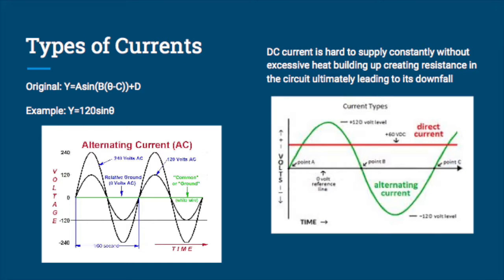Here are a couple images of different currents. On the left you see the sine wave of an AC current. We have the equation there, y equals 120, being the voltage, sine theta. That is your AC sine wave for typical home appliances. DC current over on the right is expressed with that direct line showing a straight path of electricity, no fluctuation, as shown with the green alternating current along with it.